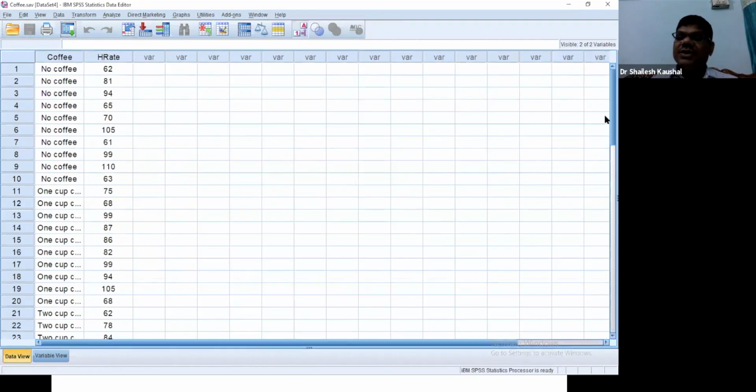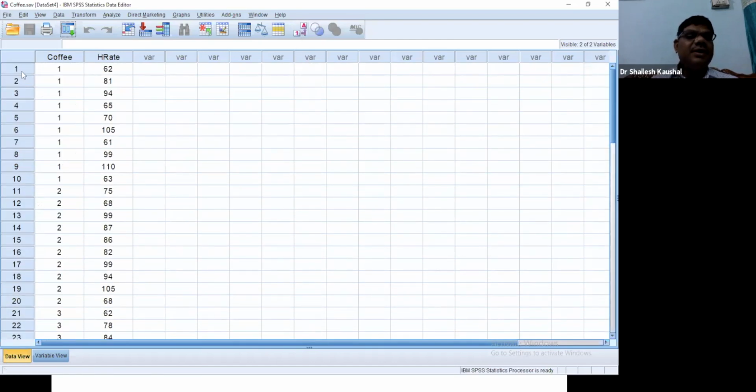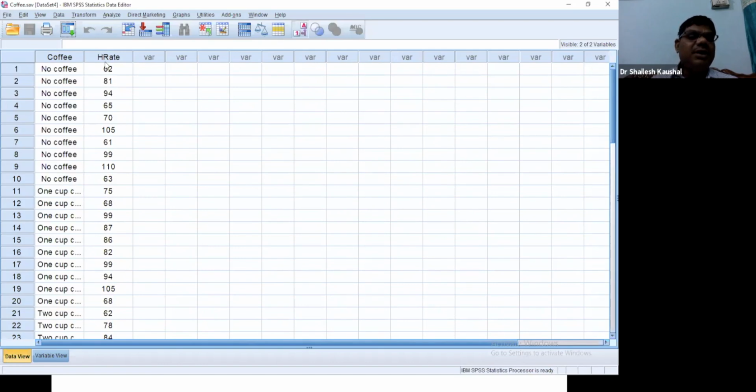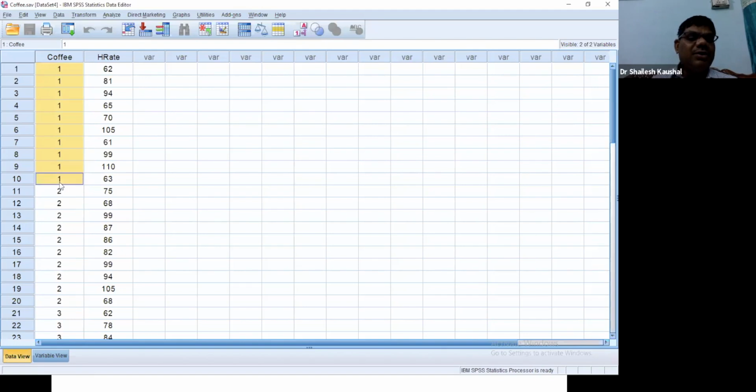So this is our data. There are 4 groups, 10 people each. These people belong to the control group. No coffee. We are not giving coffee, and we measured the heart rate score of 10 people. The first person's heart rate score was 62, then 81. These are the scores of 10 people from the control group.